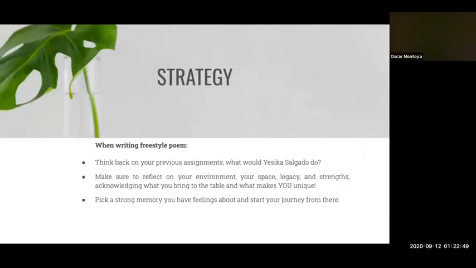While creating the poem, I came up with some strategies. So, just a reminder, you can always look back at your assignments and take some ideas from there. So, what would Jessica Salgado do? Also, make sure that you reflect on your environment, your space, your legacy, your strengths. You also have to make sure to acknowledge what you bring to the table, what makes you unique as a person. And if you have a huge memory that you believe has impacted your life, run with it and make your own poem based on that and grow from it.